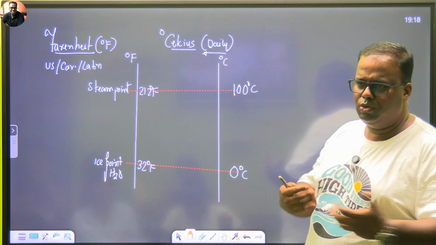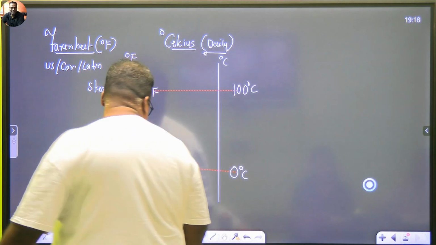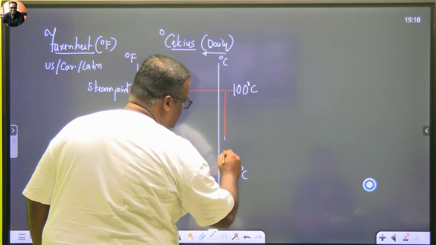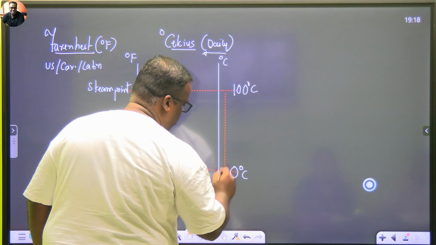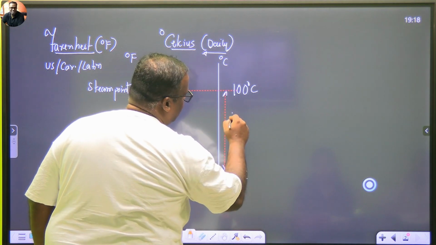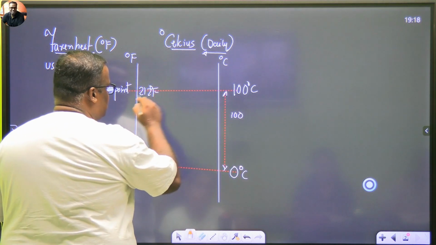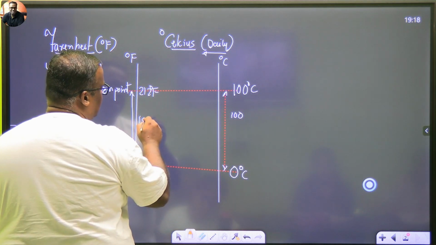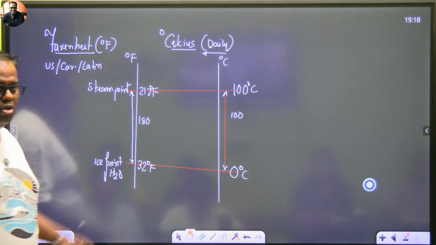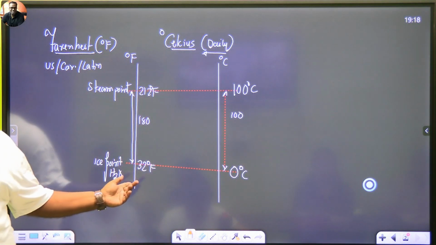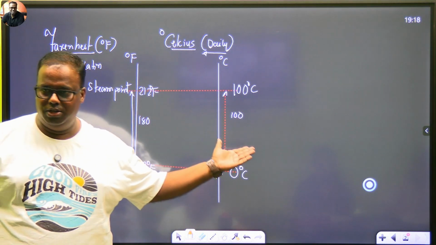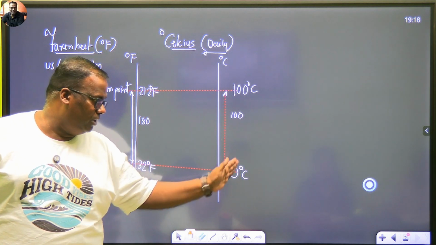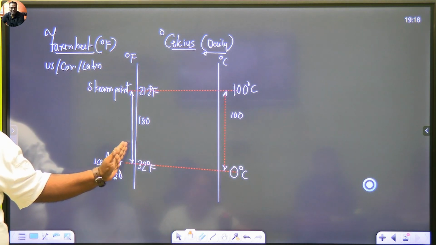Now we need to have a quick conversion between the two. Let's first see what the conversion is. What is the difference from here to here? 100. And what is the difference from here to here? 180. 212 minus 32 is 180. 180 corresponds to 100. A difference of 100 corresponds to how much? 180.